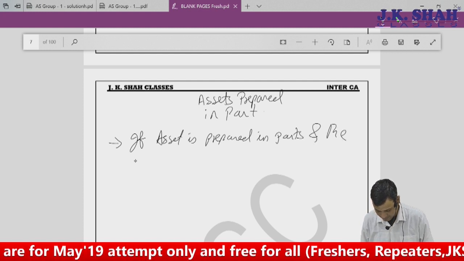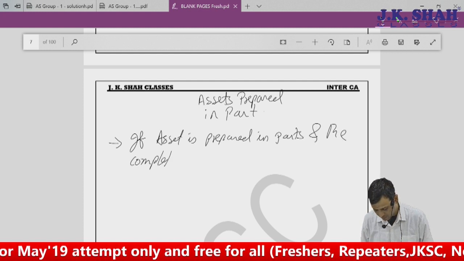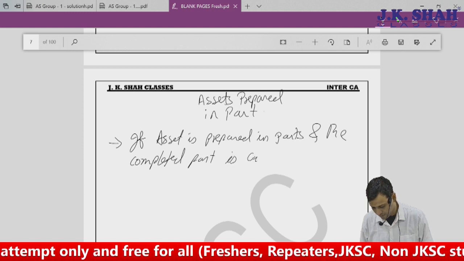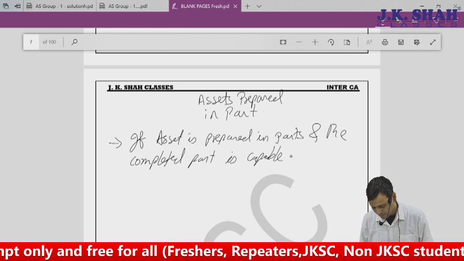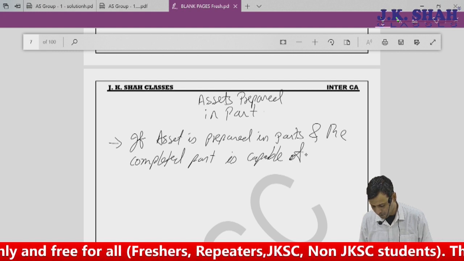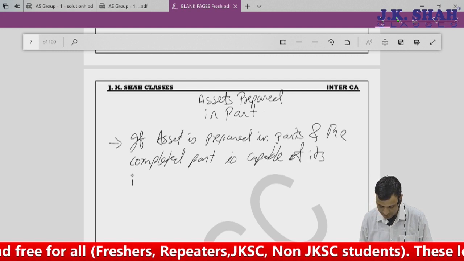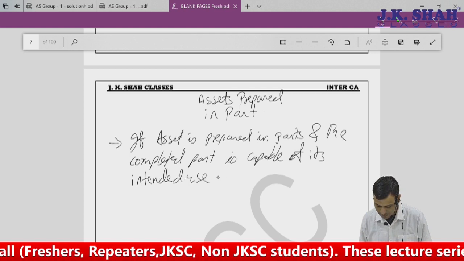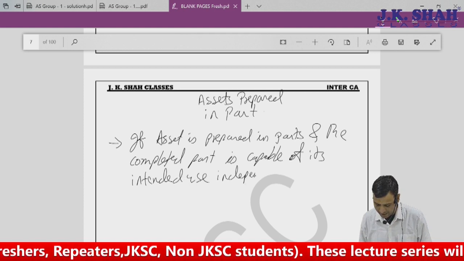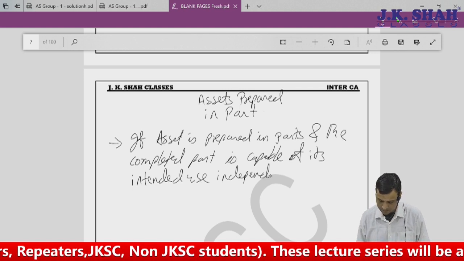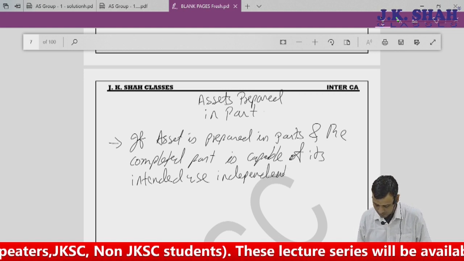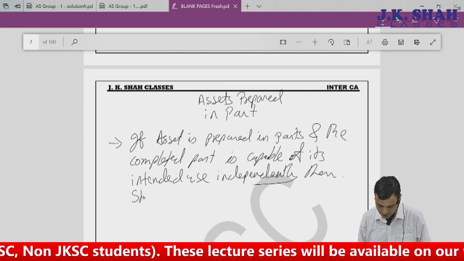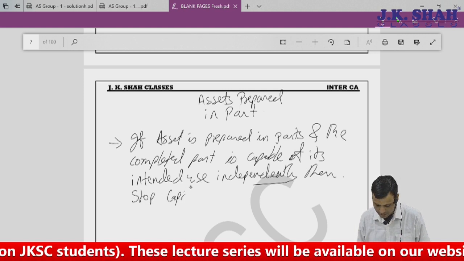and the completed part is capable of its intended use independently, then stop capitalization.